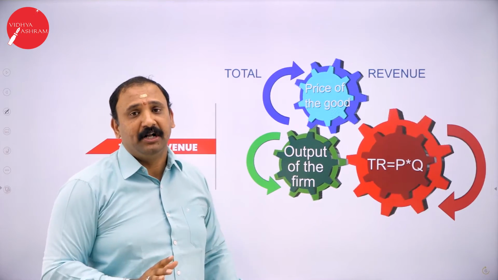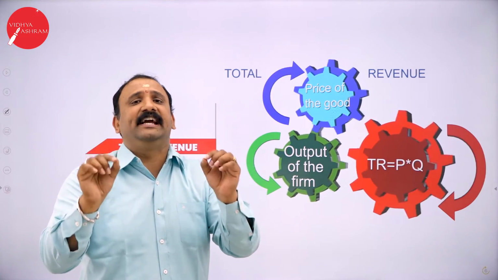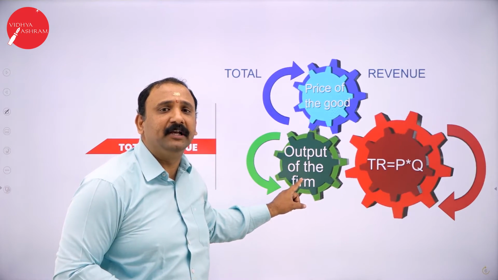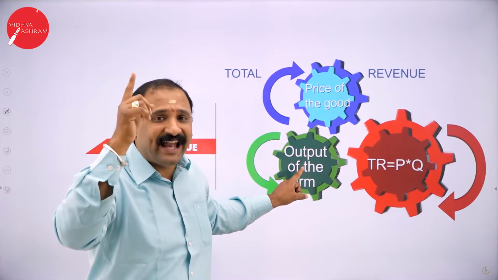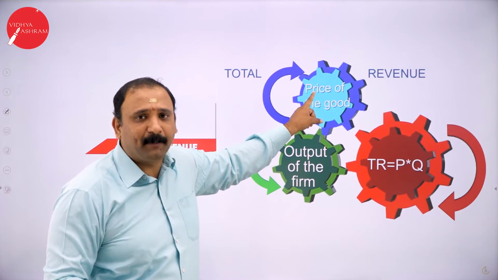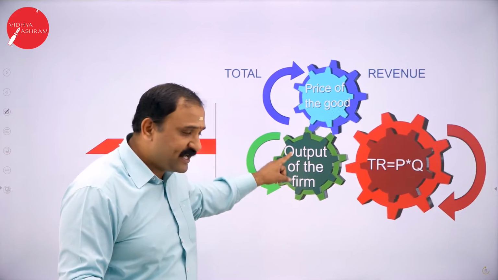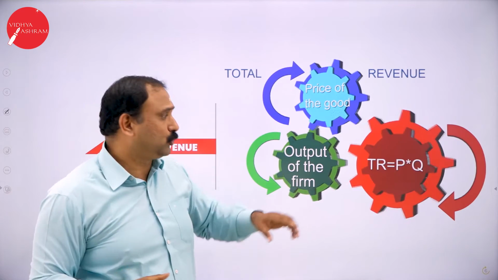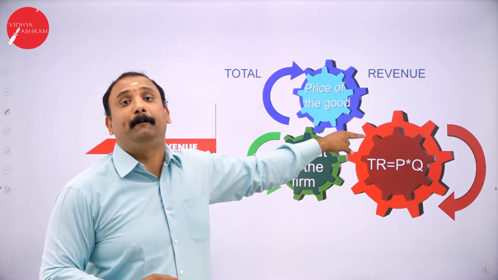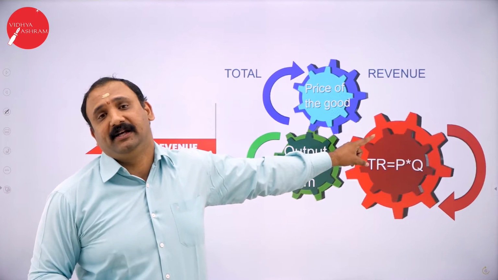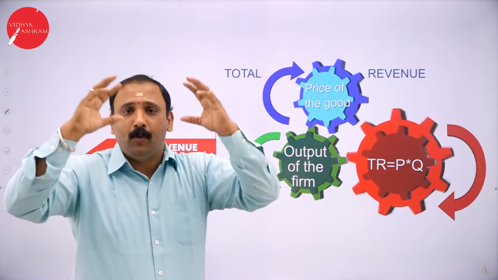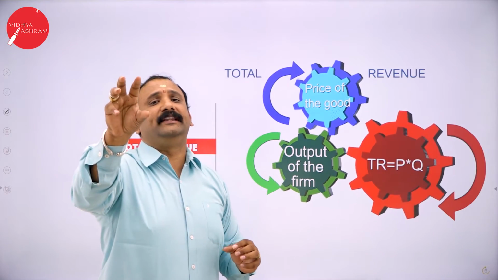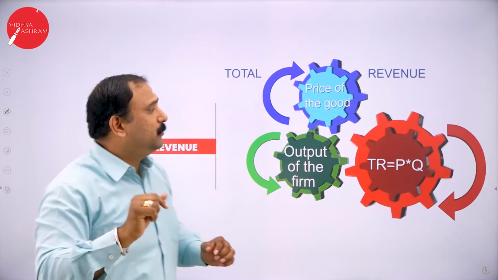Price of the product. So the price of a car, let's say it is 1 lakh rupees. How much cars are being produced by that company? Suppose Hyundai produces 10 cars. That means 1 lakh being the price of one car, 10 cars being produced, 1 lakh multiplied into 10, that is 10 lakhs. So total revenue is equal to price into quantity. How much is the price? How much is the quantity? When you multiply both the factors, you will get the total revenue. Moving forward,